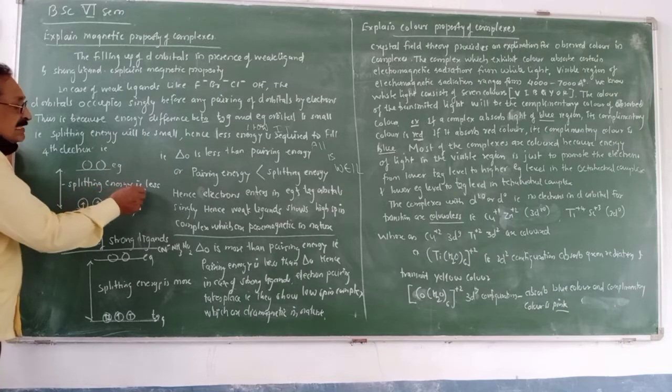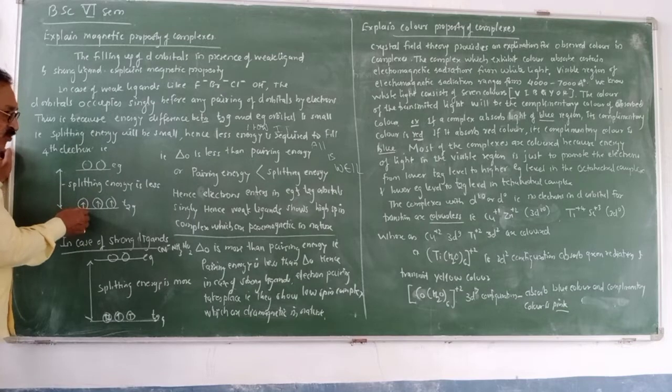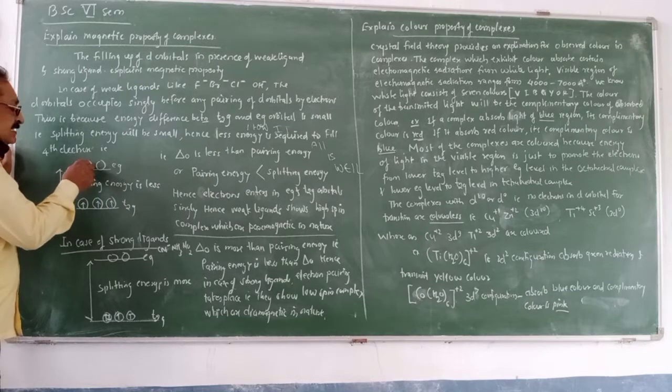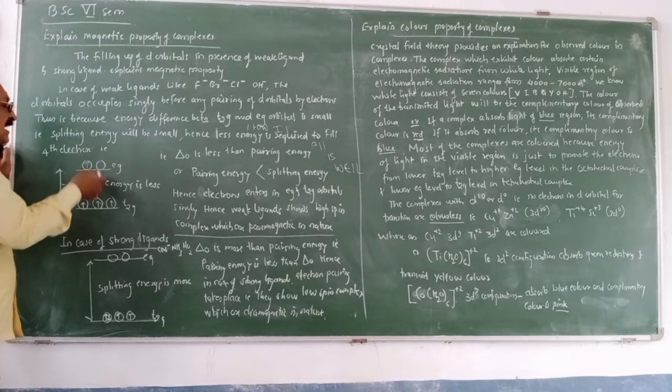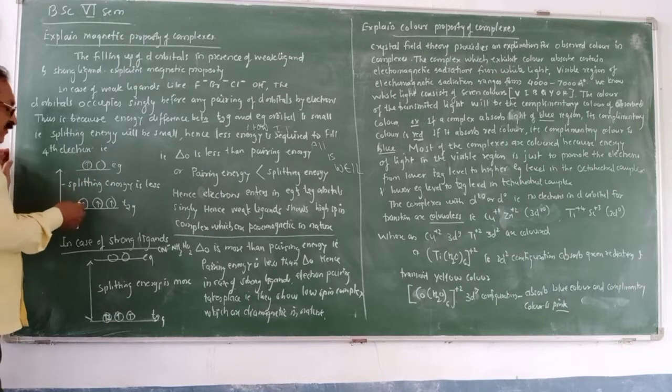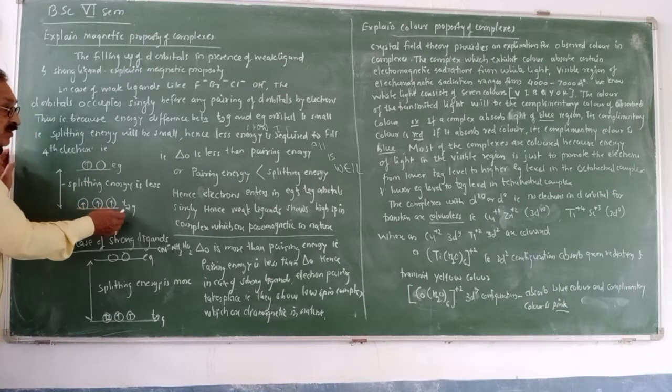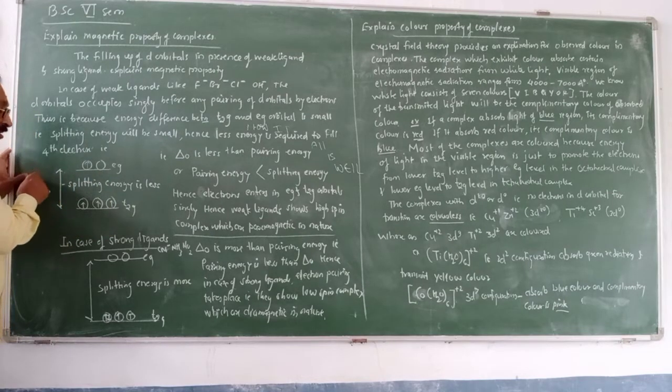When the splitting energy is less, it is very easy to transfer the electron to the higher energy level, because the energy difference will be less. Therefore, the electron can easily make the transition when the fourth electron is added in the d orbital.